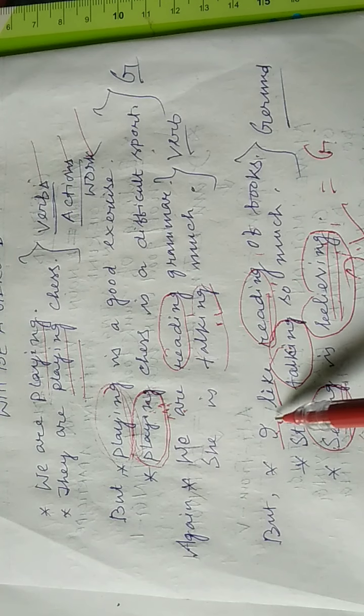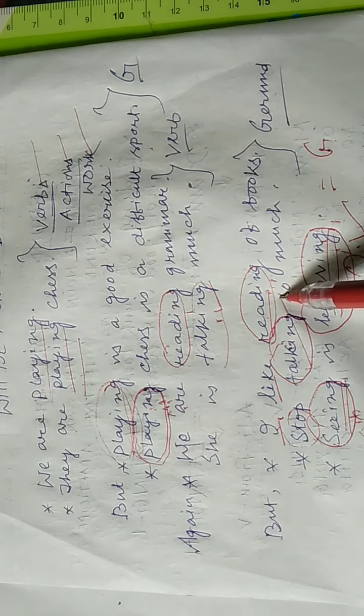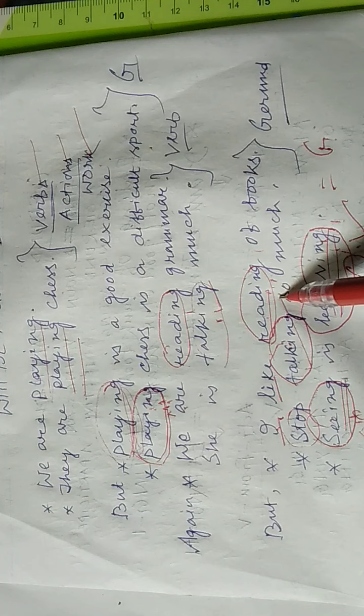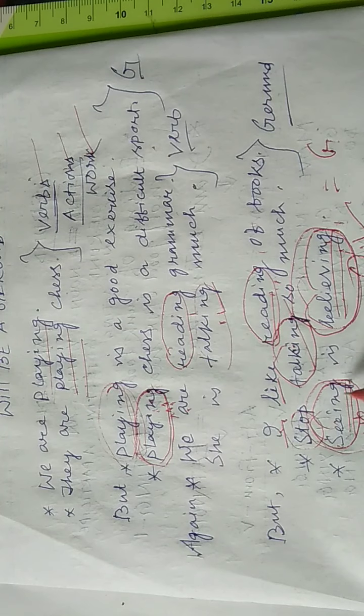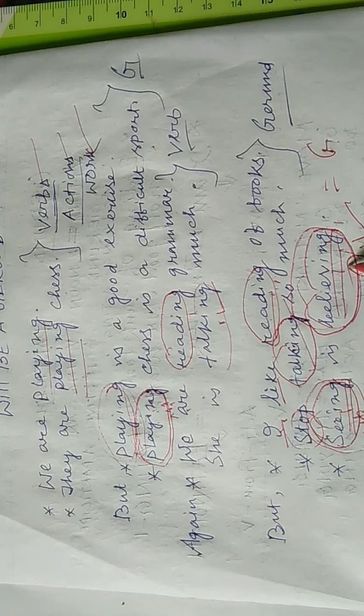Similarly, stop is a verb here and talking is a noun. Here, seeing is used as a subject, believing is used as an object. Therefore, both verb plus ing combinations give you a sense of a noun. Therefore, both are gerund here. Clear? Thank you.